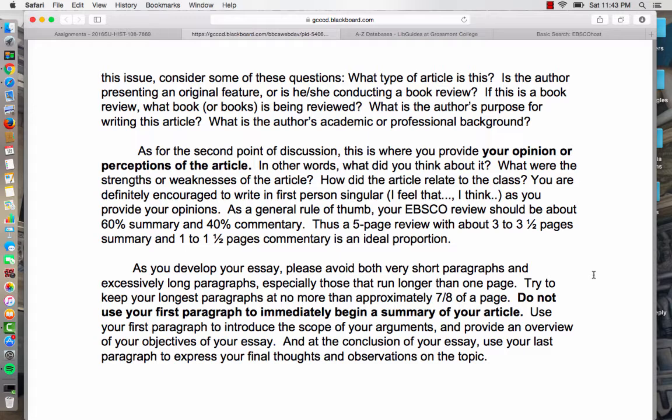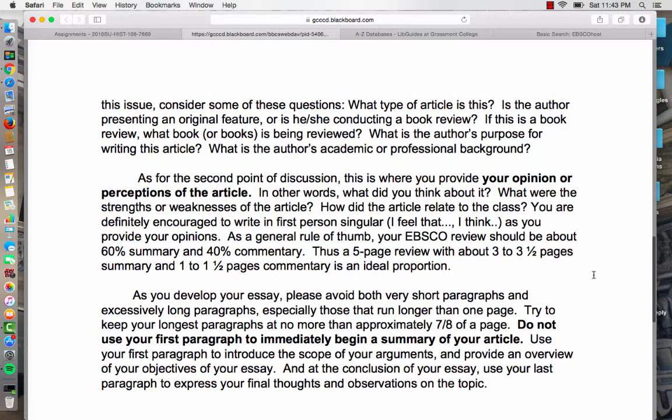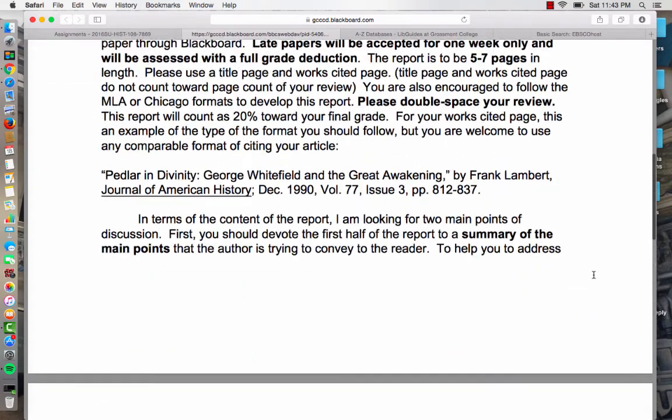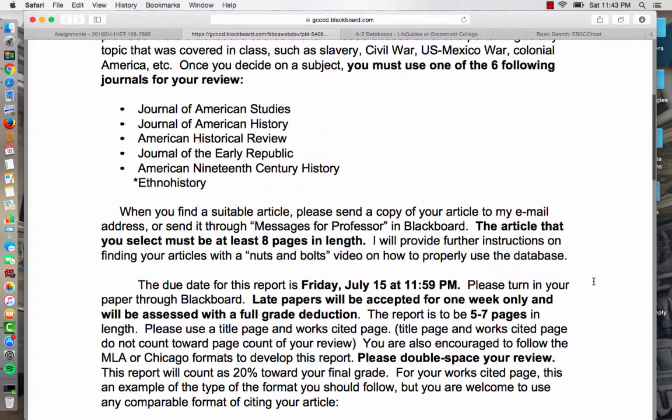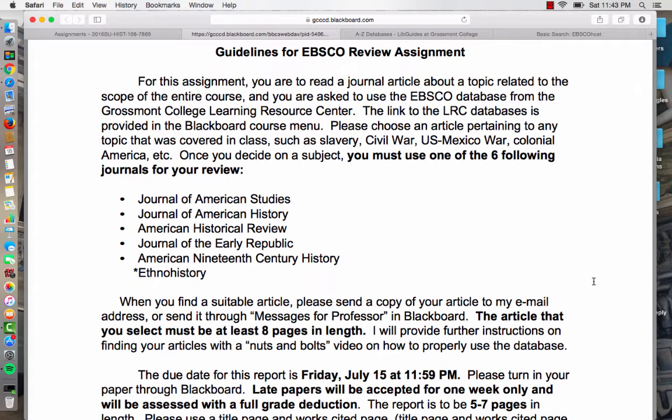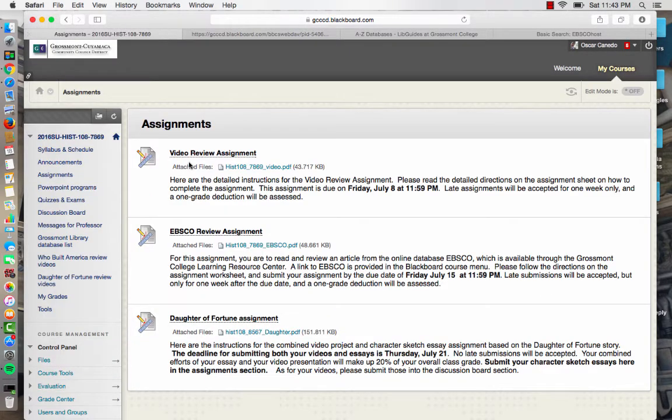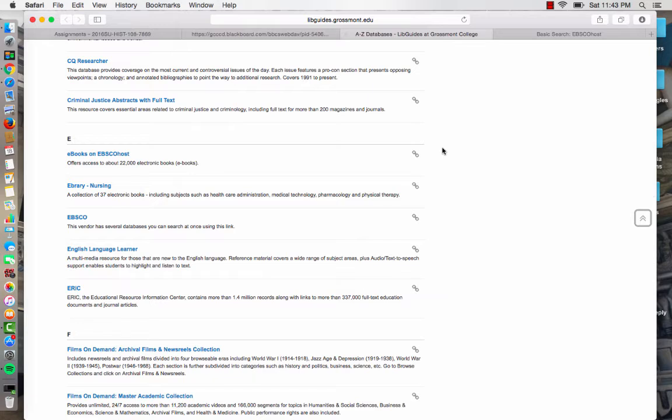All right, enough of all of this legal mumbo jumbo, so to speak. Let's go ahead and track down some articles. And to do that, we'll need to go into the EBSCO database, and I've already got it queued up for you right here. And of course, the way to track down EBSCO is to click the Grossmont Library database list, and that'll lead you over here to this page. So I've already got EBSCO queued up here, so just scroll down to the E section, click EBSCO, and it's going to lead you to this page here.